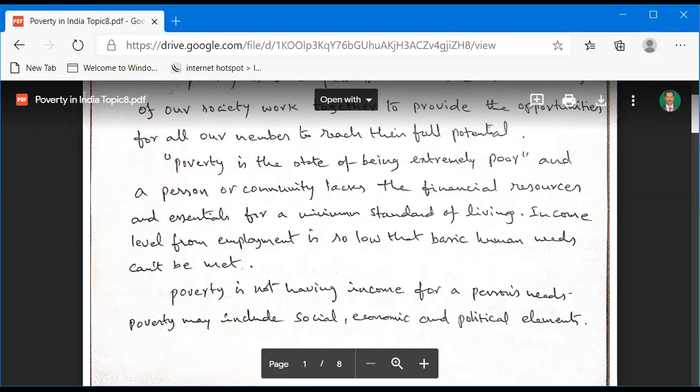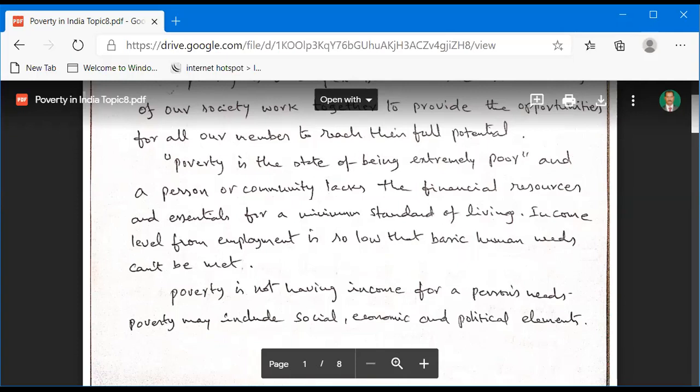The person doesn't have any financial resources and doesn't get a minimum standard of living. So income level from employment is so low that basic human needs can't be met.